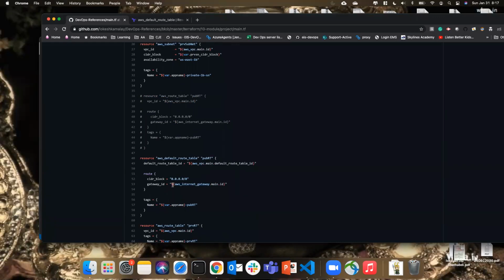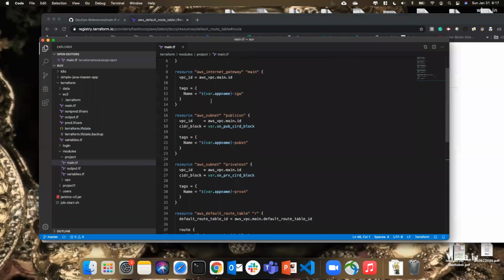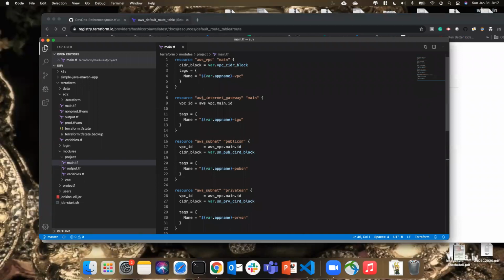So in this section, he's also adding the internet gateway. Since we have created an internet gateway, this is the NAT gateway ID, and this is the gateway ID. So we are going to add the internet gateway as well. In our resources, we created the internet gateway here. I'm going to use this.